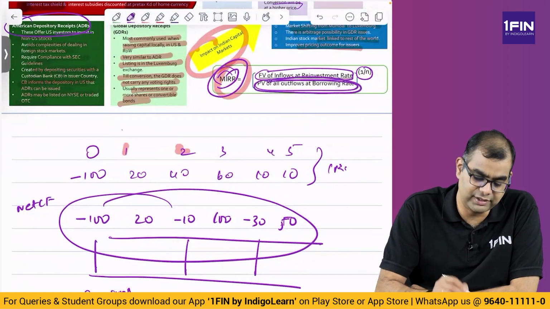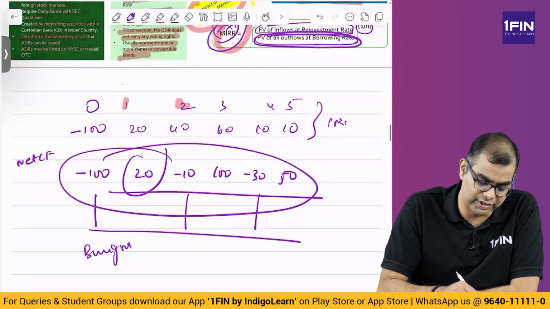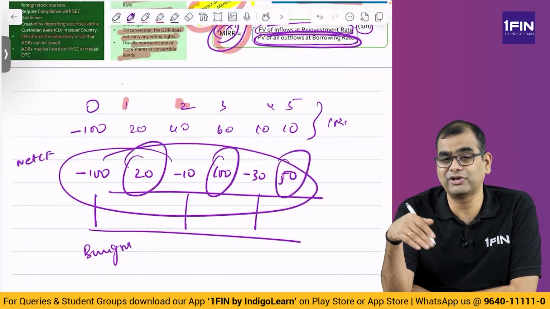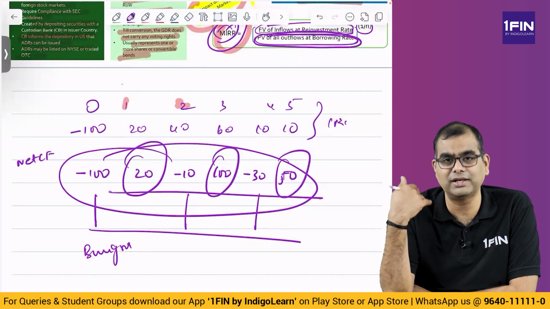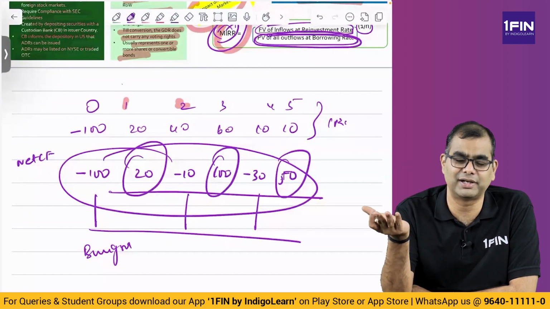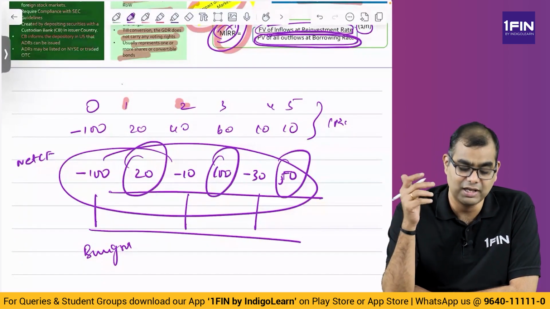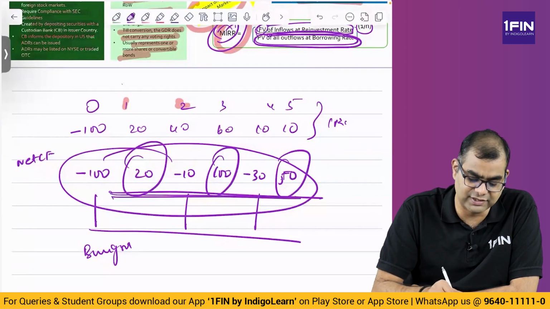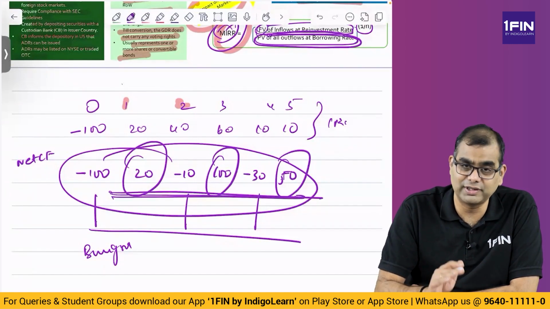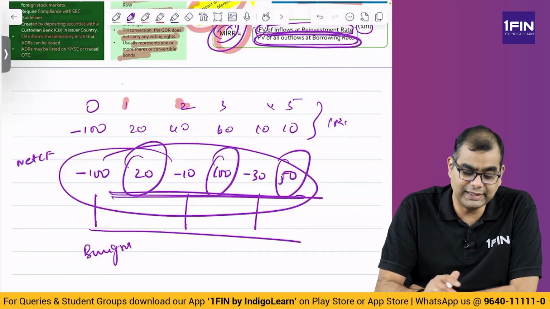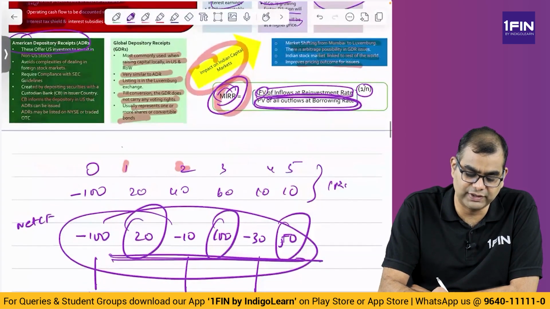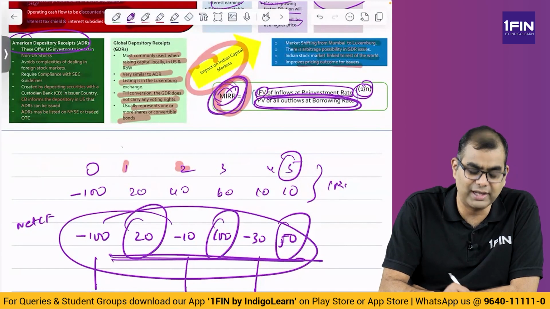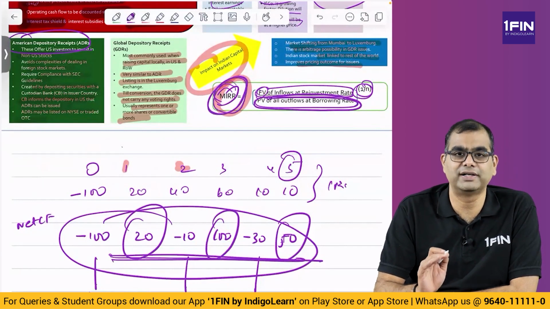This is the denominator. Then inflows at the reinvestment rate. What are inflows? This 20, this 100, this 50. Whatever inflows are coming into the project, you can reinvest them into the project. So assume the reinvestment rate in that particular country is 10%, 11%, whatever. You compute the future value of these cash flows at that reinvestment rate. For both of them, ignore the sign. Then compute the nth root of that. What is n here? 5 years, so the fifth root of that. You get a rate called MIRR. This is the modified internal rate of return.